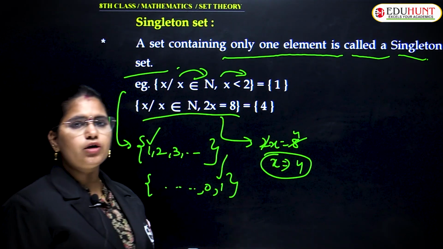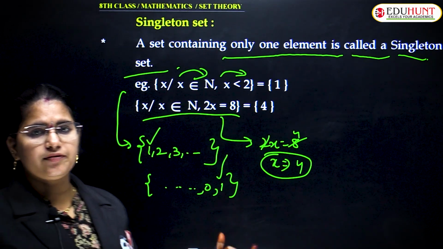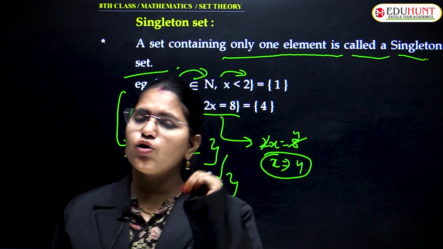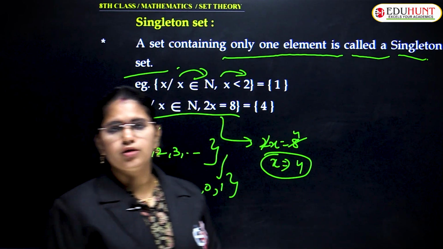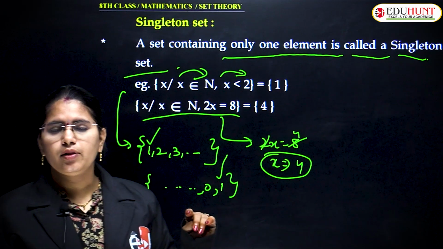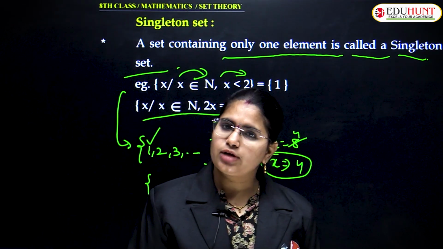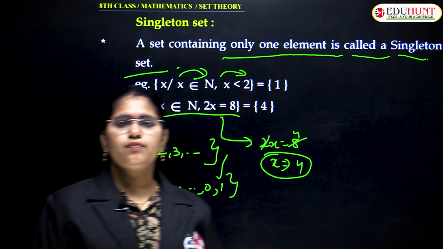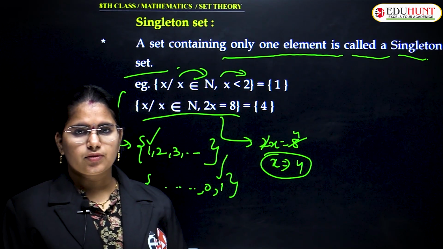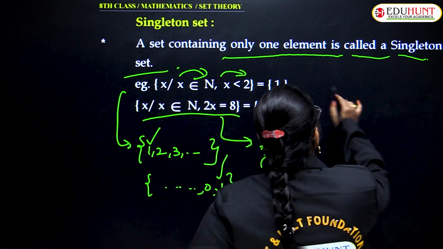So x is 4 and x belongs to natural numbers. What is that element which is getting satisfied here? 4, and that is the only single element. We don't find any other solutions for 2x equal to 8 over here, right? So that is nothing but x is equal to 4. So that is also an example of a singleton set. Correct? Yes.